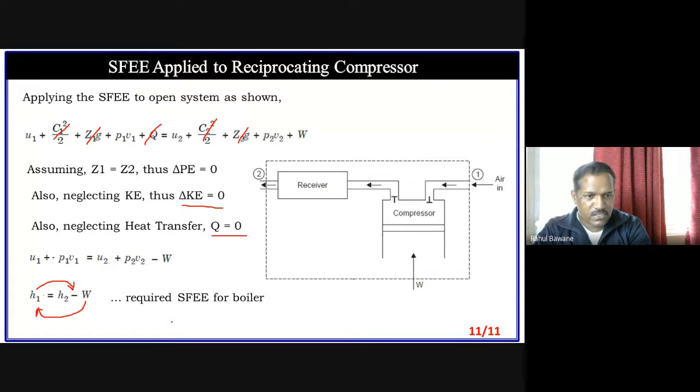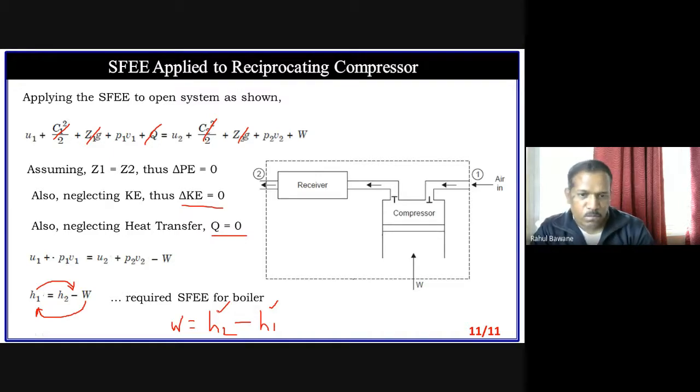So our final equation will be work is equal to H2 minus H1. So when I supply work, my system enthalpy increases, so H2 is higher. At the intake, enthalpy is less, but at the outlet, enthalpy is high.